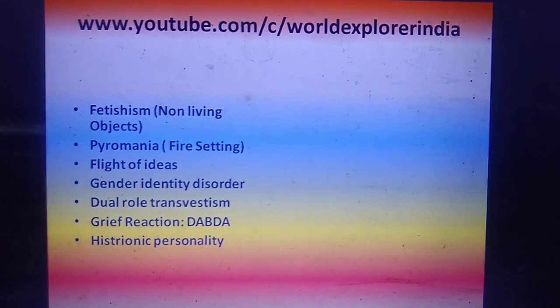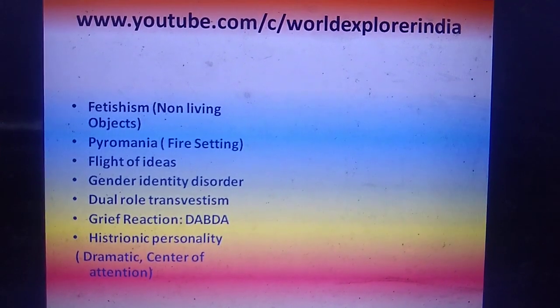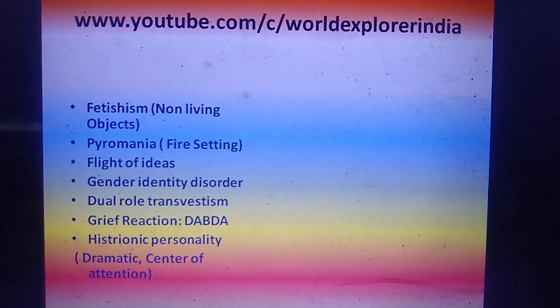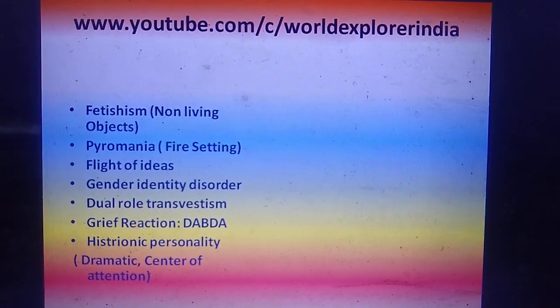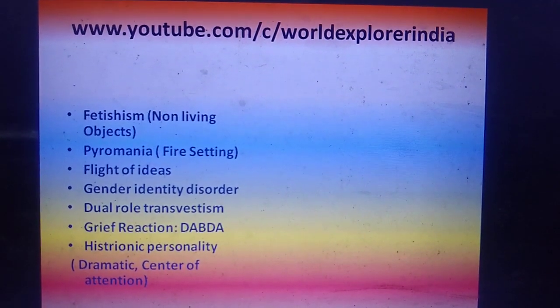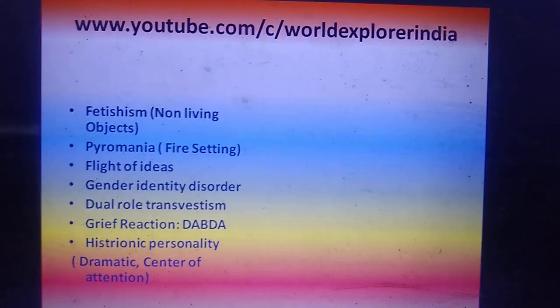Histrionic personality. Histrionic personality means they are very dramatic and they feel that they should be the center of attention. They try to speak more and more, because they want to be the center of attraction. They will dress in such a manner that they will be identified very easily. That is called as histrionic personality.